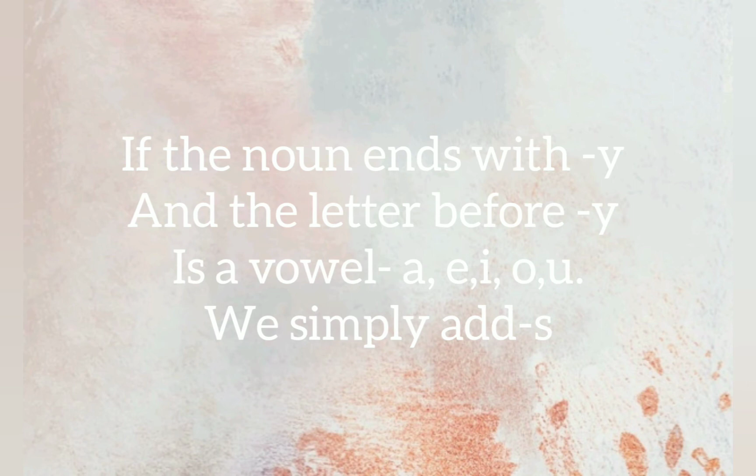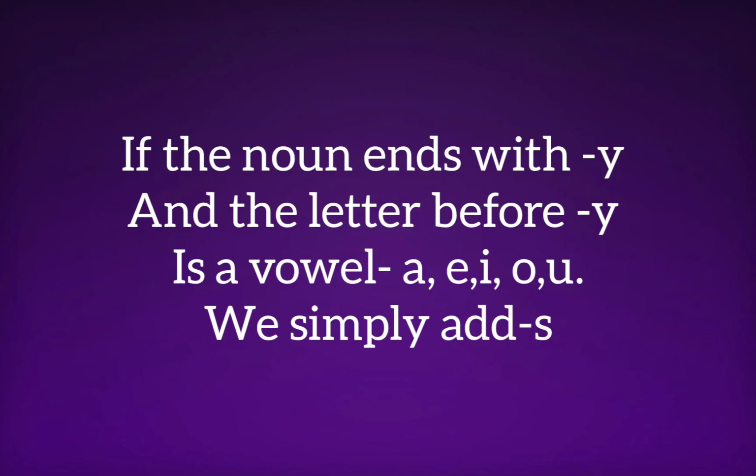Now, the fifth point we should remember. If the singular noun ends in Y and the letter before Y is a vowel, we simply add an S to it. The ending is Y, but the letter before Y is a vowel, A, E, I, O, U. If it is A, E, I, O, U, you need to add S to it.